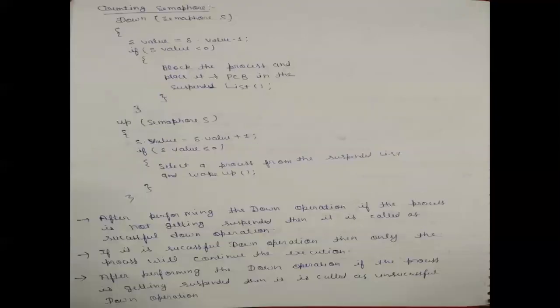Now, you want to perform a down operation on the counting semaphore, because the counting semaphore accepts values from minus infinity to plus infinity. So the definition of the down operation is like this. The down function accepts a counting semaphore S, whose value lies between minus infinity and plus infinity, and after this, the S value becomes S minus 1.